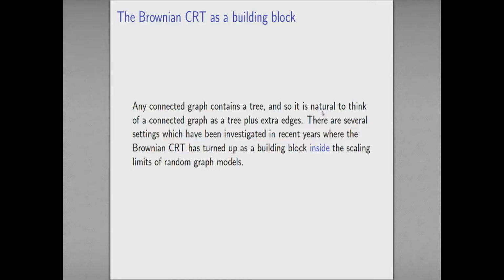And the Brownian continuum random tree also shows up as a sort of building block, because in any model of graphs, if you take the connected components of your graph, any connected component of a graph has a spanning tree. And it's often useful to think of a connected component of a graph as a spanning tree plus some extra edges. Okay? And it turns out that the Brownian continuum random tree turns up, therefore, as a kind of aspect of the scaling limit of various graph models.